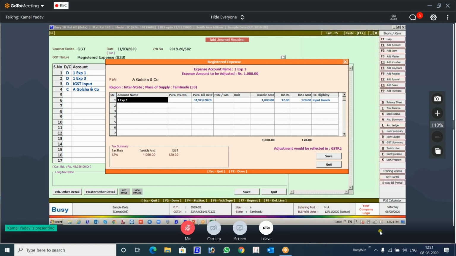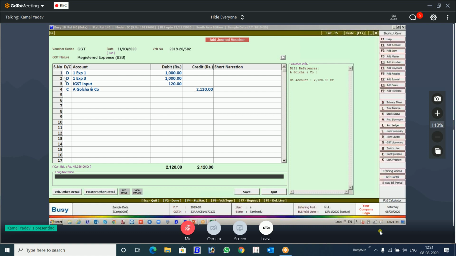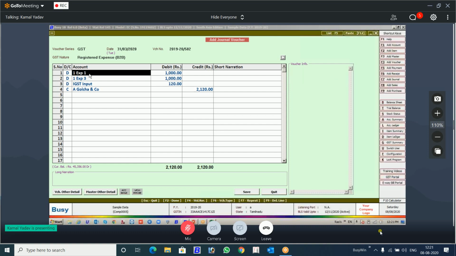The logic is very simple. Number one, wherever GST is applicable, those accounts will be shown here. Suppose there is no GST applicable in any of the accounts. In that case, the first account will be picked in this window. Okay, I will repeat. Suppose there is a scenario, you have chosen the expense accounts and in none of them is there a yes to the GST applicability. Then in that case, the first account will be shown and will be put in that GST window. This is the change that we have done.